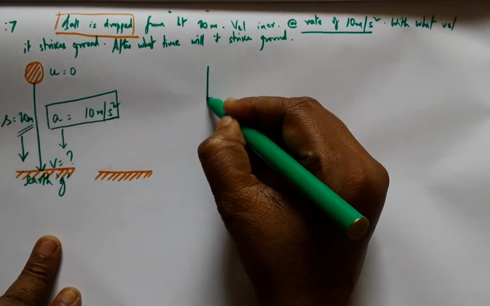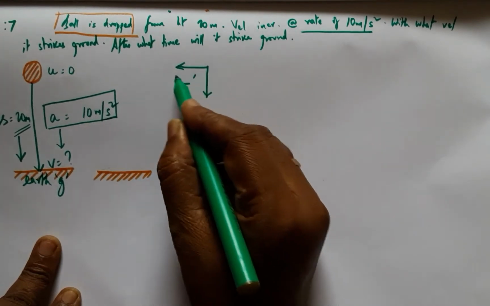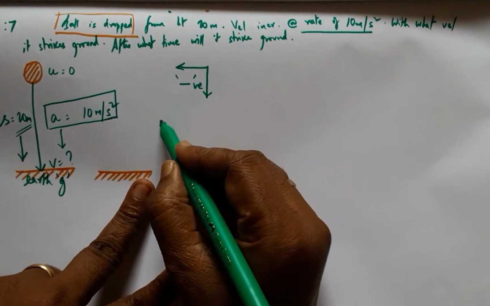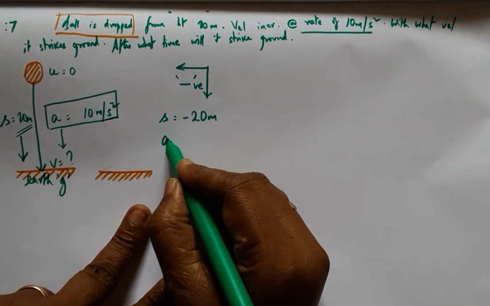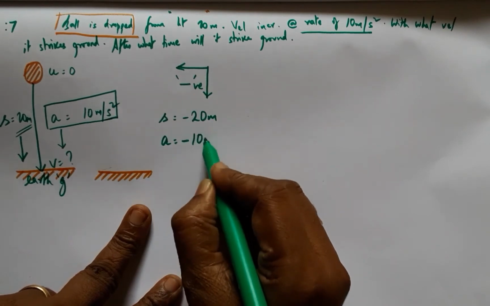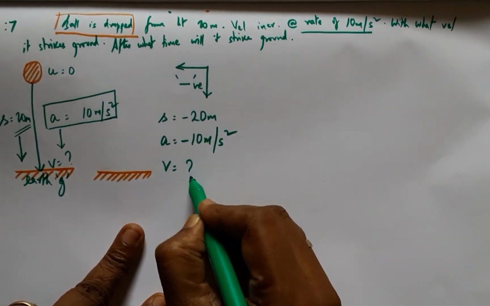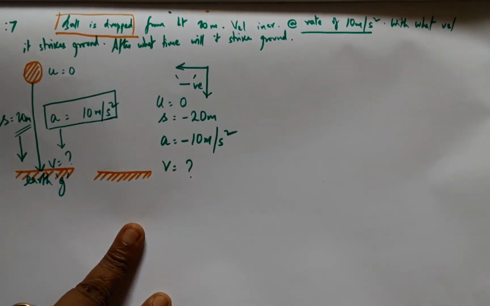Therefore down and left are supposed to be negative. They need to be taken as negative. Therefore S value is minus 20, acceleration value is minus 10 meters per second square, and V we need to find out, and U we know that it is 0.